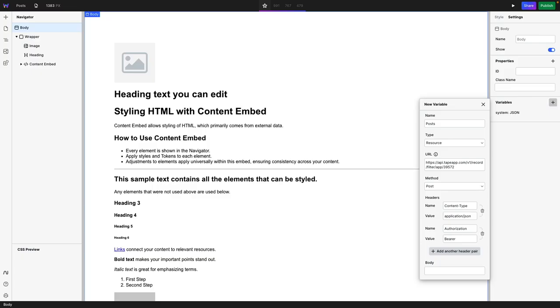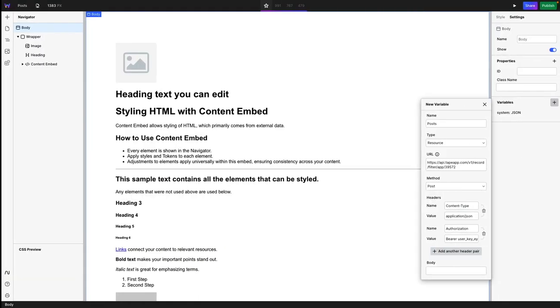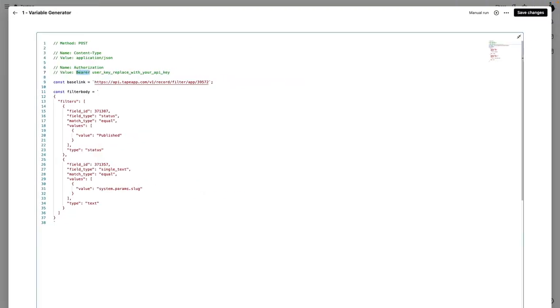Let me get that real quick. My API key. I'm going to copy, going to paste, boom. And there we go. Bearer user key, and that's my Tape API. So now we're going to have to add the body, which will be way over here. Add the filters, which is this JSON.